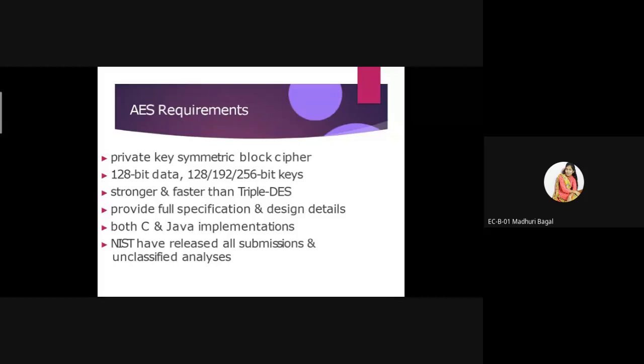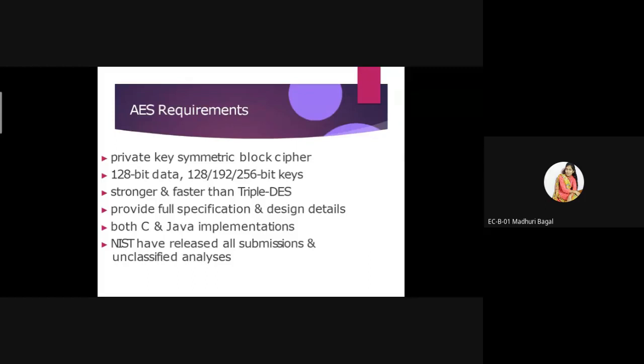What is the meaning of this? When we use the AES algorithm, we have to use the same size key for encryption as well as for decryption. That's why it is called a symmetric key, and it also works on the concept of block ciphers.